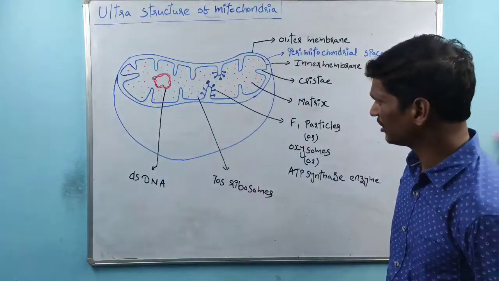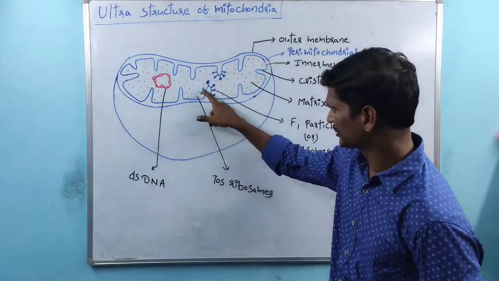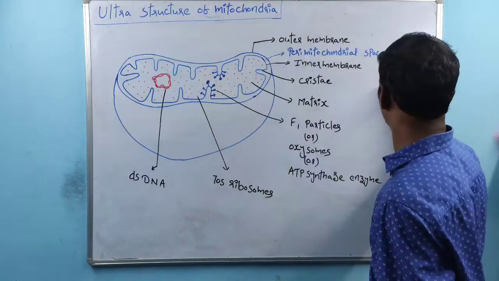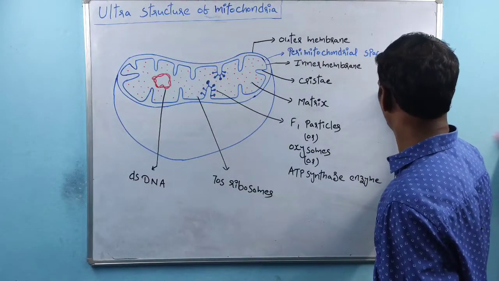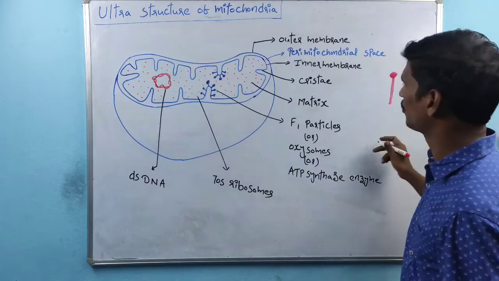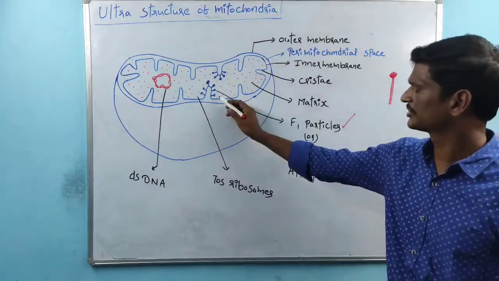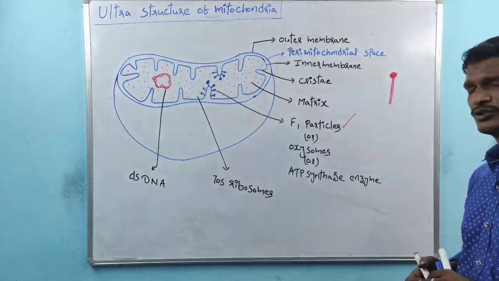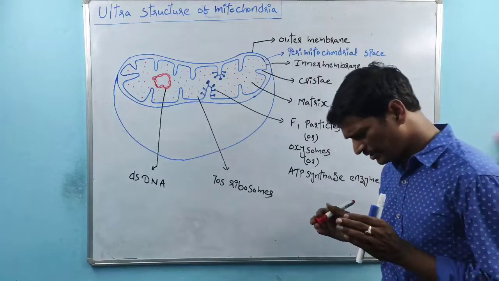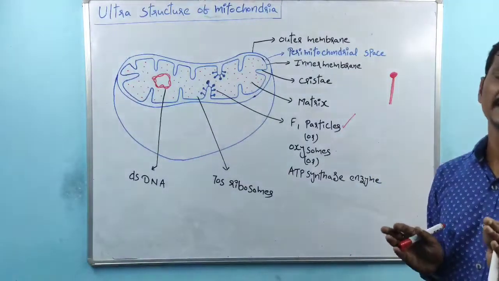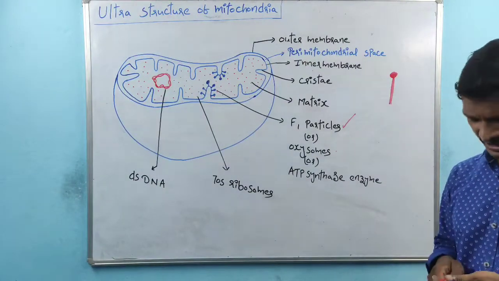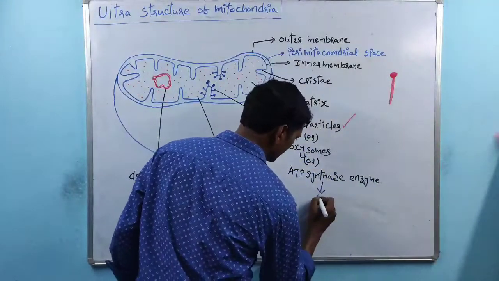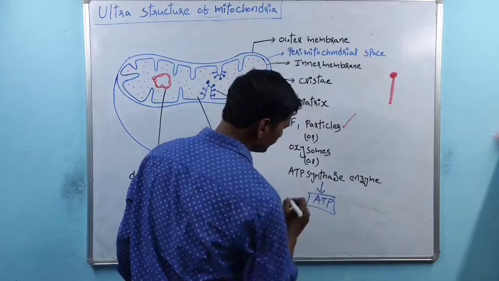See, the cristae again have some lollipop shaped structures. This is one of the lollipop shaped structures. This one is called F1 particles. F1 particles are also called oxysomes. And the oxysomes are also called ATP synthase enzyme. ATP synthase enzyme means the enzyme involved in the synthesis of ATP.